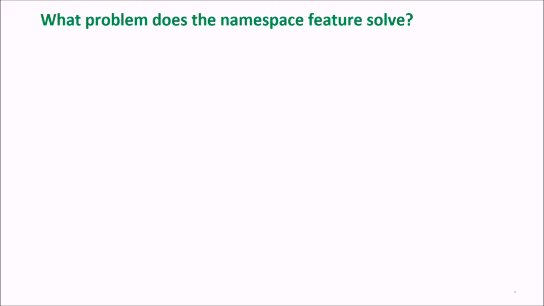What problem does the namespace feature solve? Let me tell you that you can't have an identical name twice in a single entity or a single class. But you can have namespaces. You can have one namespace and another namespace, and say x is the name of a function. So you can have a function named x here, and this can be accessed through this namespace and through that namespace. So the problem is like this.